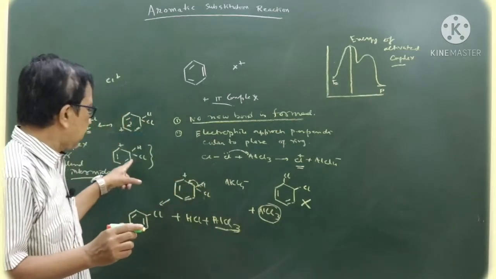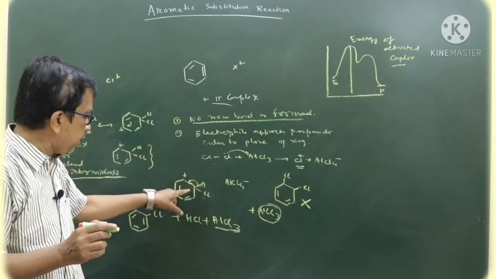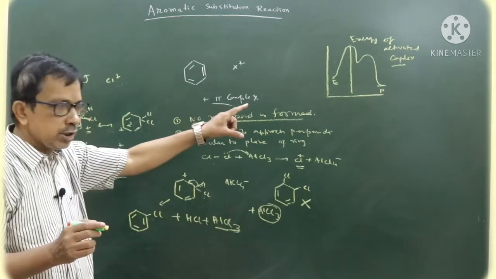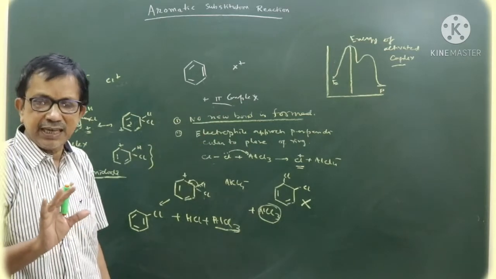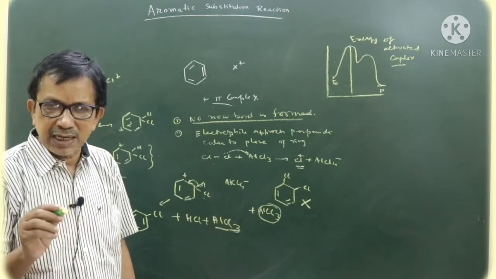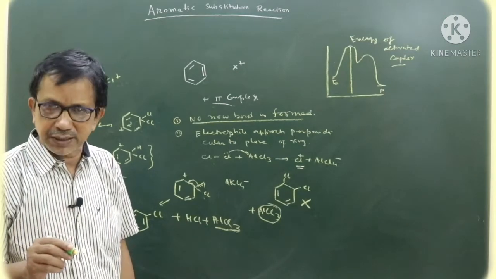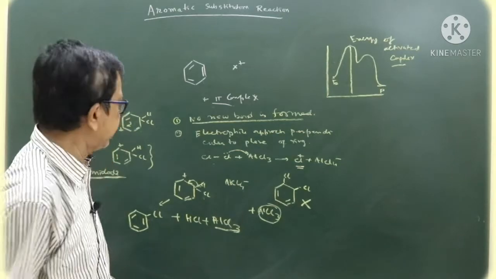First of all, the positive charge is delocalized. Second reason, when H is replaced by Cl, the energy of the product is less than that of the reactant. That's why it is formed. This is everything about electrophilic substitution reaction, as for example chlorination. Now, if we think of another reaction such as